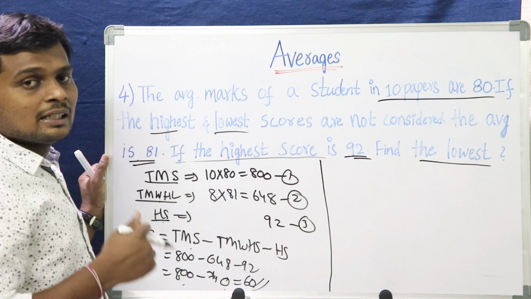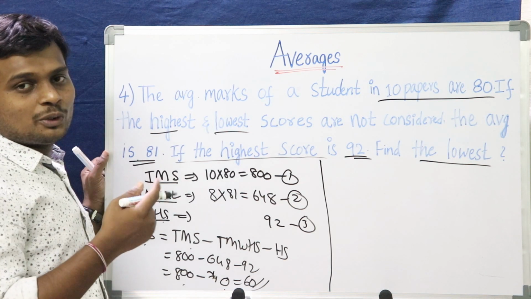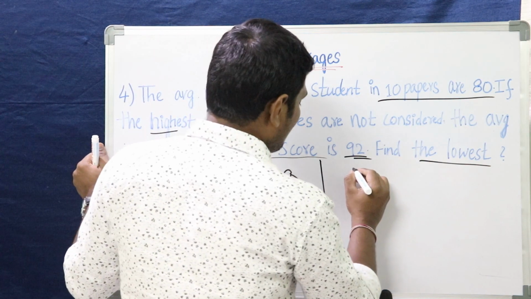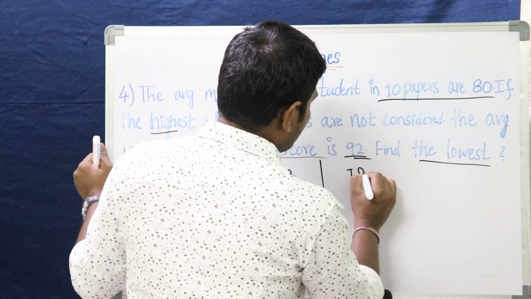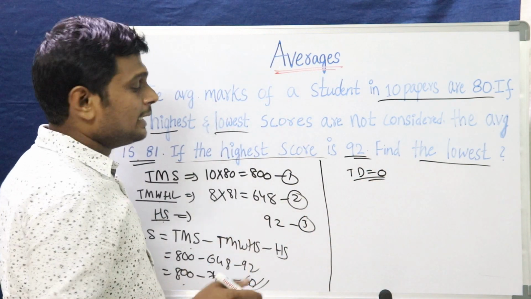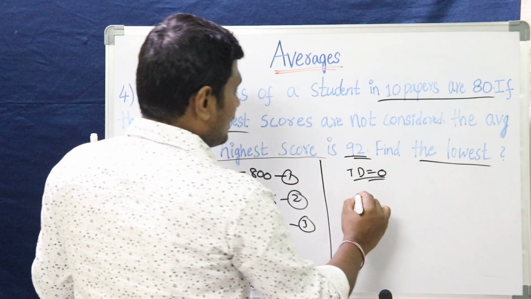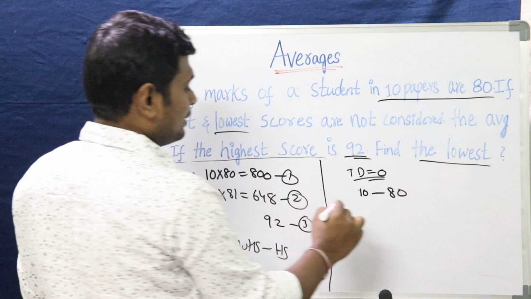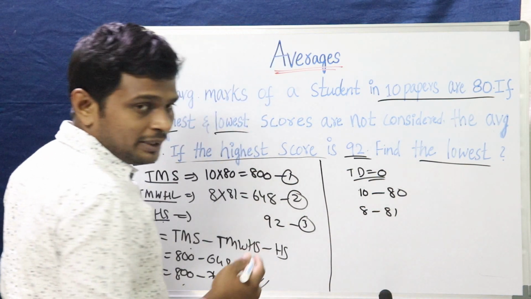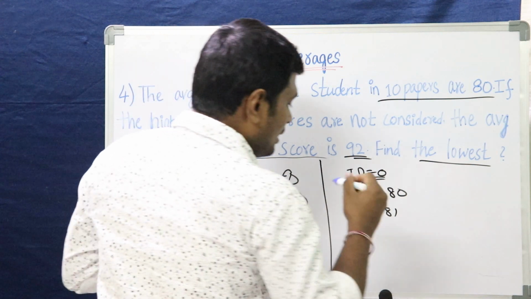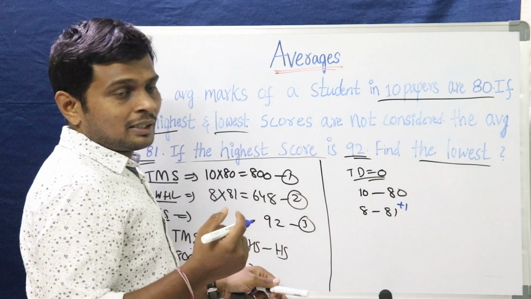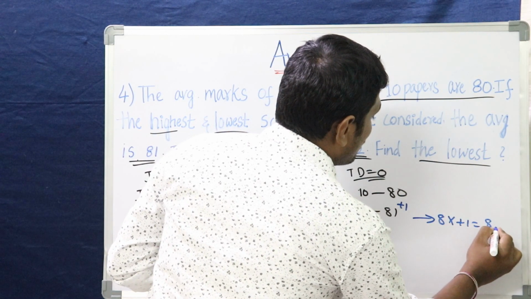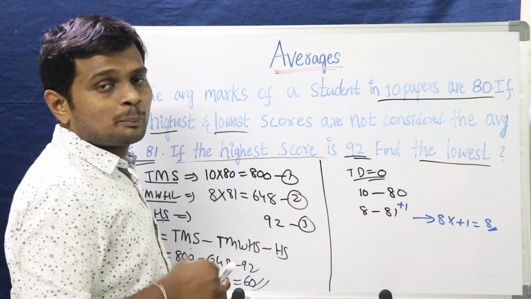This is one way. The other way, how can we solve that? I have told you one technique to solve the problems quickly, right? Let's use that one here. What we have discussed, total deviation in any case is 0, right? 10 average is 80 and 8 average is 81. 8 average is 81, that means deviation is plus 1 in each paper. That means how much deviation will we get? 8 into plus 1. The total deviation without the highest and lowest is plus 8.